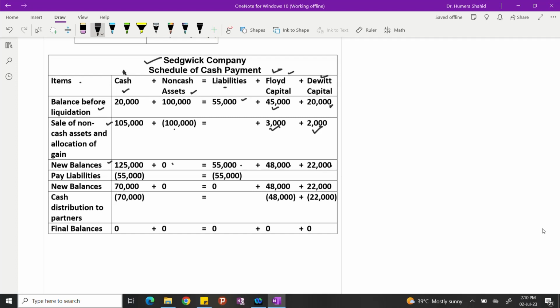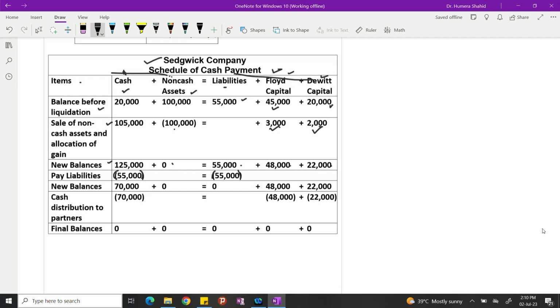Then third journal entry, we made the payment of our liabilities, right? So when we made the payment, our liabilities decreased. This is the credit side, right? So when the liability decreases, we debit them. So I showed a decrease with the bracket. At the same time, our cash also decreased. We credited cash. This is the debit side.